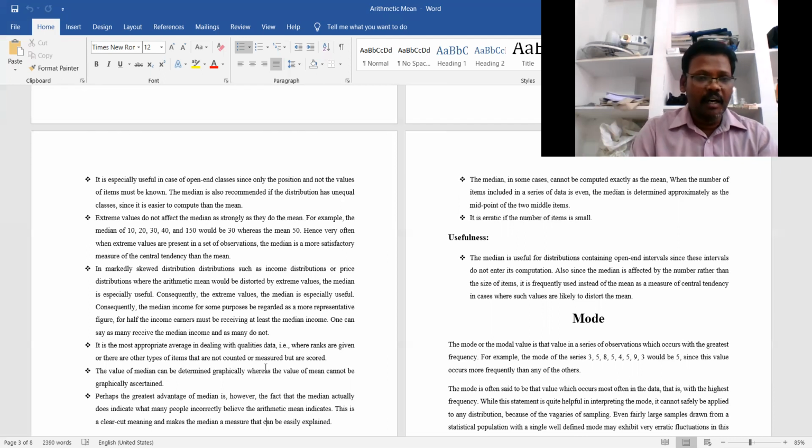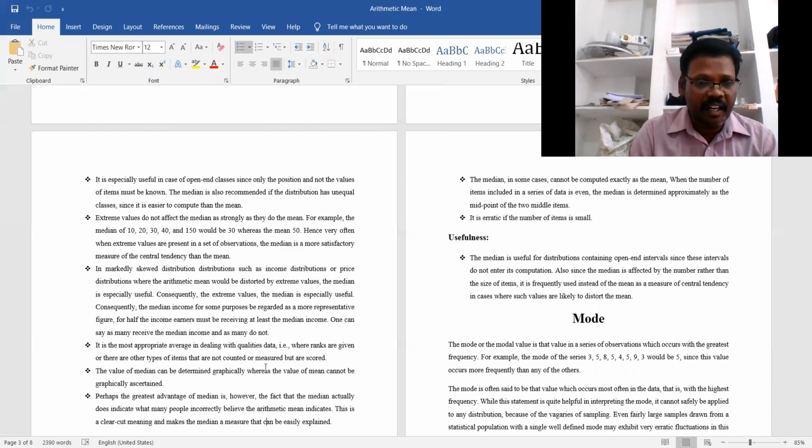So in a markedly skewed distribution, such as income distribution or price distribution, where the arithmetic mean would be distorted by the extreme values, the median is especially useful. Consequently, the median income for some purposes may be regarded as a more representative figure.